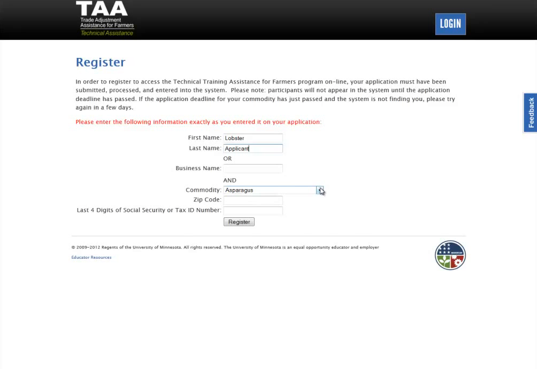Then we're going to come down to the commodity, and we're going to pick which commodity this is. In this case, it's lobster. And then we're going to enter the zip code. And then we're going to come down and enter the last 4 digits of the Social Security or the tax ID number. And again, if this information isn't correct, let us know, and also let the FSA office know so that they can get it corrected in their system. Once we have all this entered, we're going to hit register.